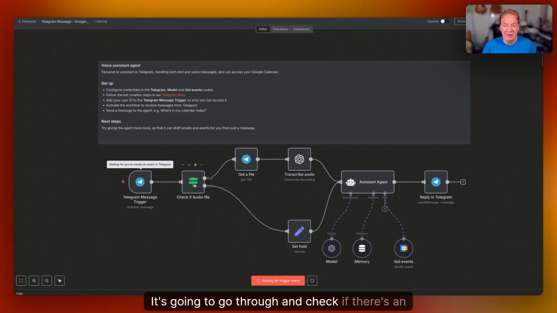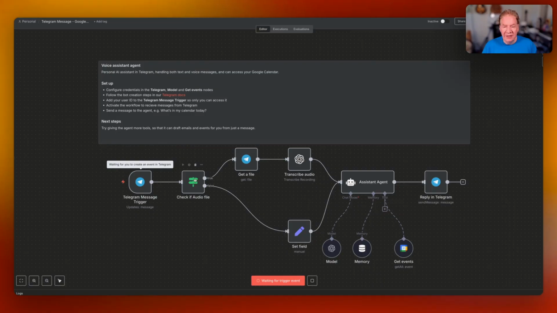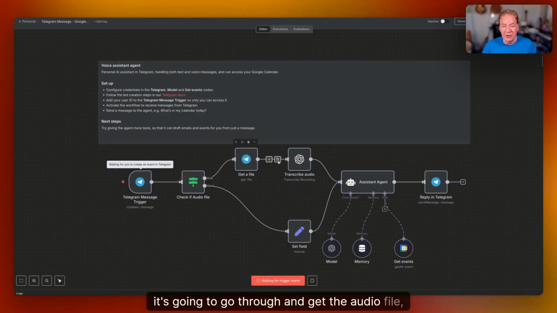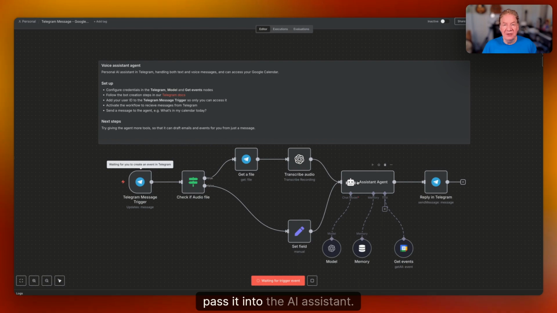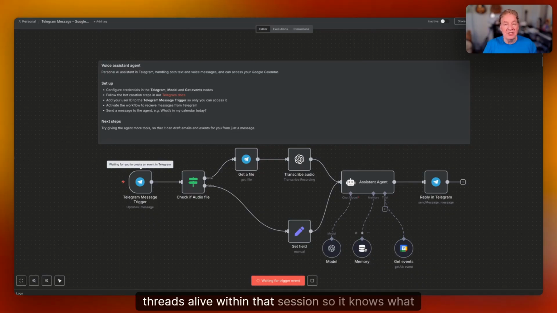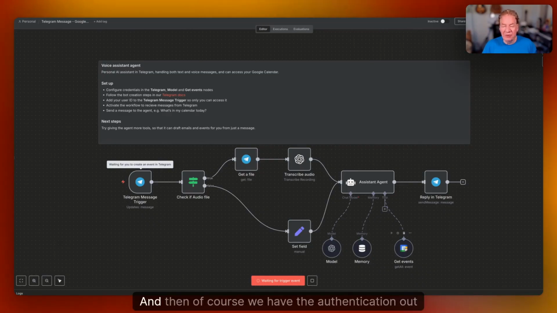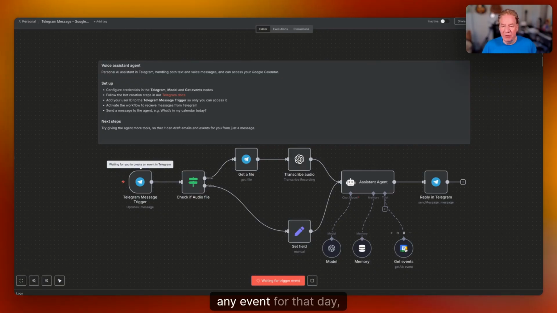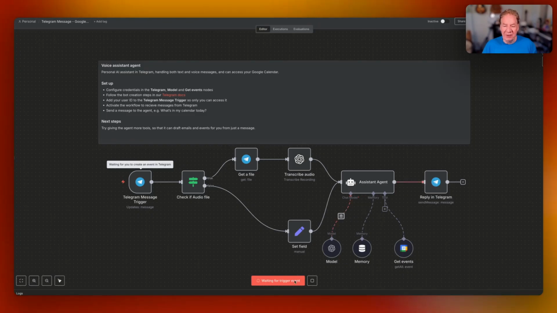It's going to go through and check if there's an audio file, true or false. If it's true, it's going to go through and get the audio file, transcribe it, pass it into the AI assistant, using AI and OpenAI, as in ChatGPT here. Memory is a component that allows us to keep the threads alive within that session, so it knows what you're talking about. And then, of course, we have the authentication out to the Google Calendar, where it's going to pick up any event for that day, for that week, or whatever it's asking it, and then it sends it back to Telegram. Pretty exciting stuff.